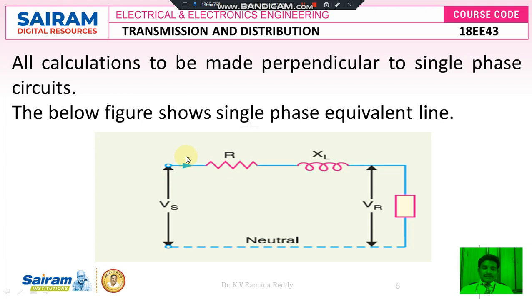Not only does it offer the same amount of impedance on each and every phase, but it also produces the same amount of power; only then is it called a balanced system. So all calculations here are made for single phase circuits, because a single phase circuit is nothing but one of the phases of the three phase system. It is easier to do the analysis this way than with the full three phase system. The figure below shows the single phase equivalent line of one phase of the three phase transmission system.